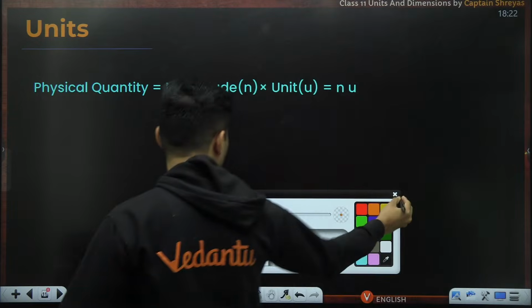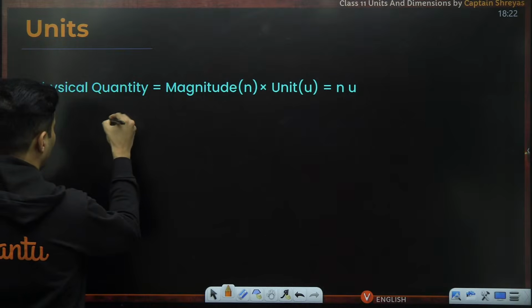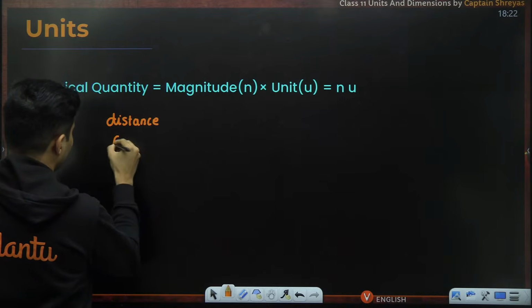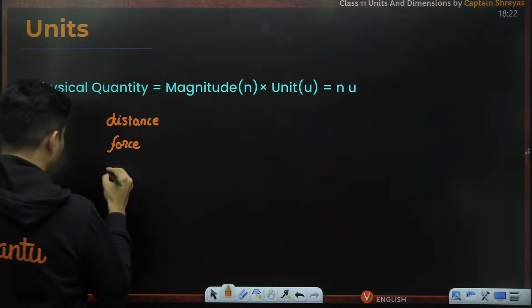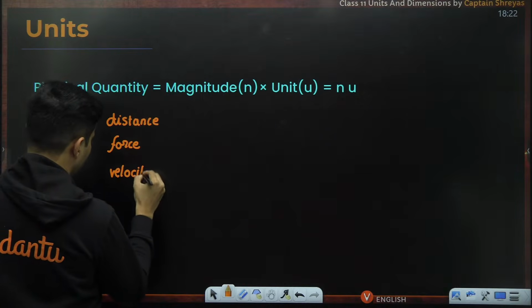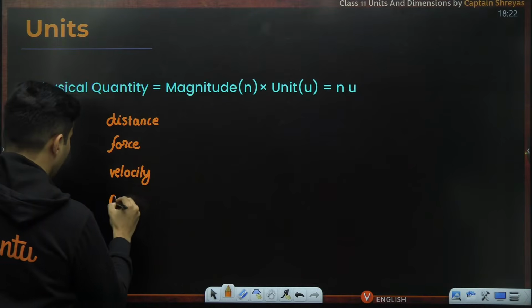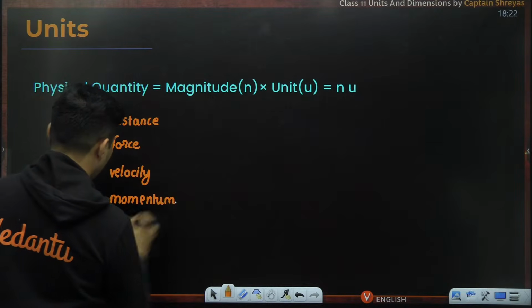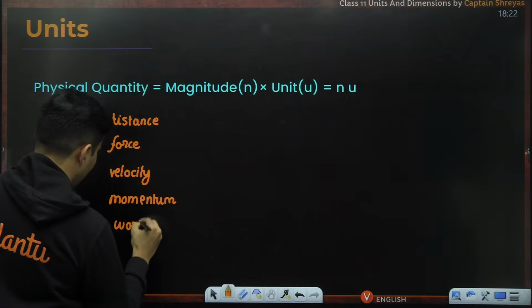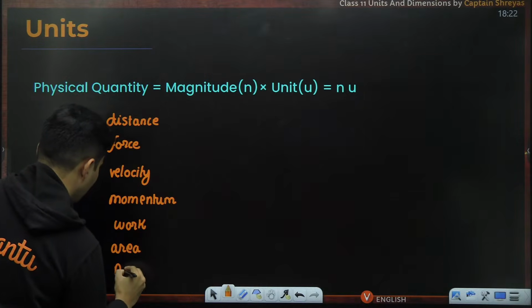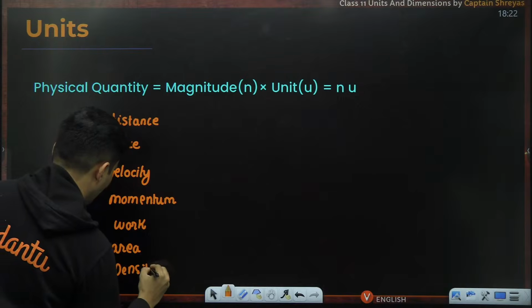Example, let's take some examples. Say I write distance is a physical quantity. Force is a physical quantity. Let's say velocity is a physical quantity. Let's say momentum is a physical quantity. Work is a physical quantity. Area is a physical quantity. Density is a physical quantity.